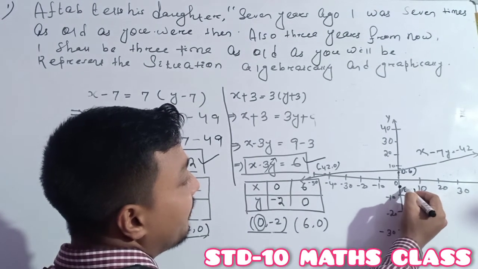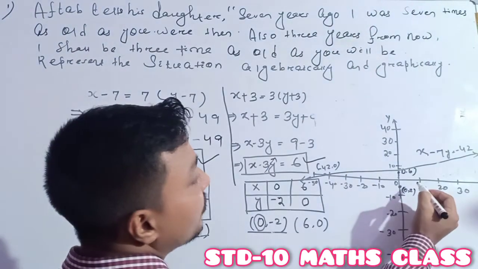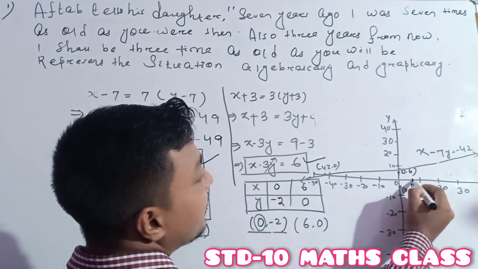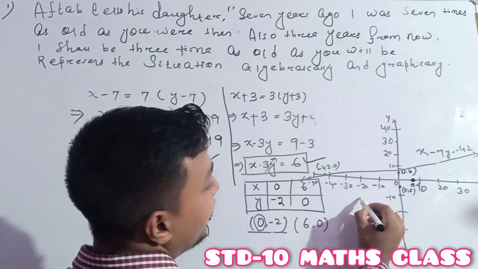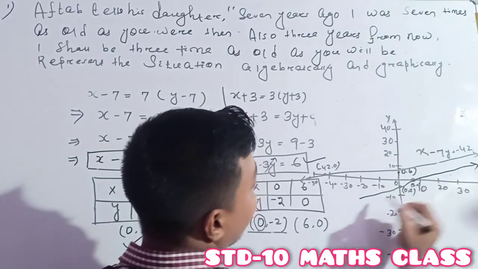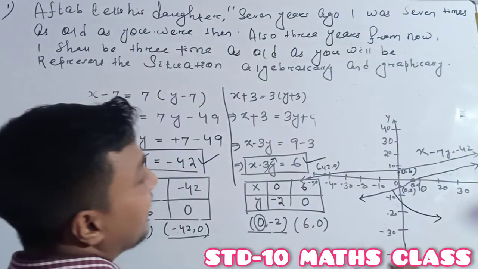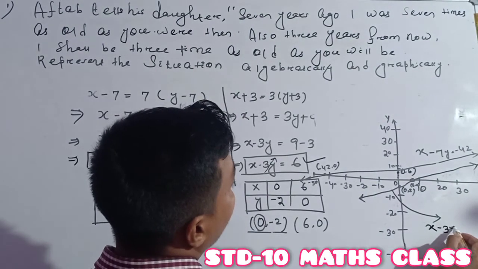Another one is (6, 0), which will be here. You need to join this point with this point.